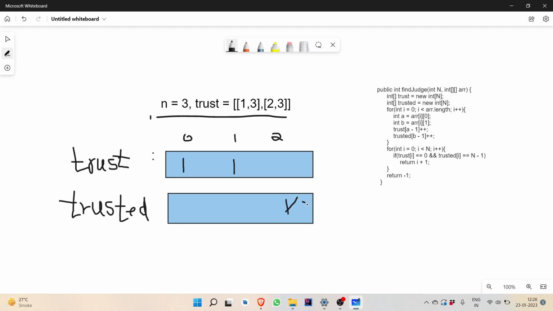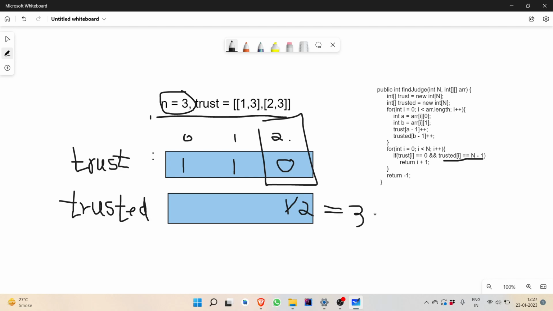So it became 2. Now we will iterate through the loop and see if any trust of I is equal to 0. Yes, the second index is 0. And also, the corresponding trusted value for that index should be equal to n minus 1. Here n was 3, right? So trusted of 2 is equal to 2, that is equal to n minus 1, since n was 3.